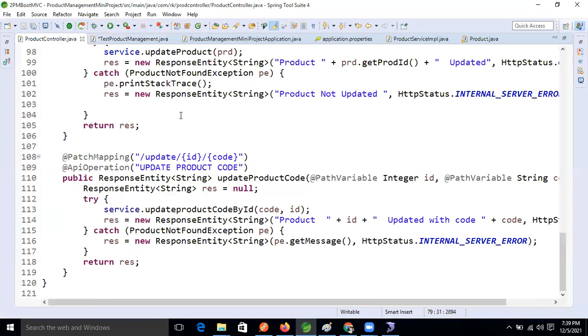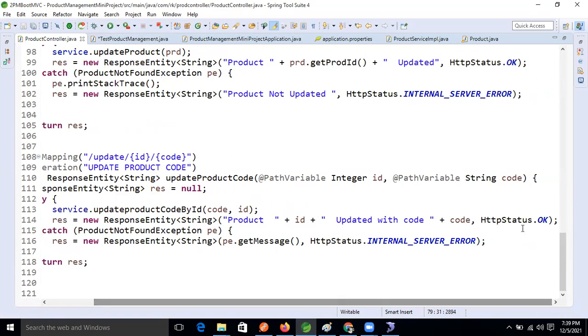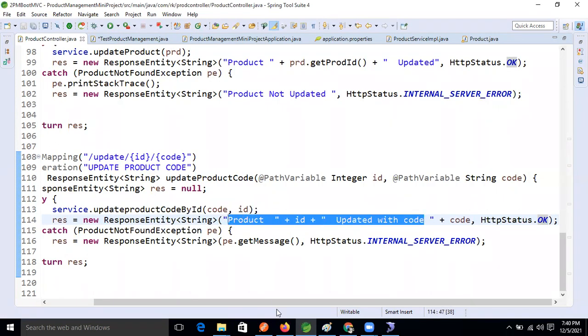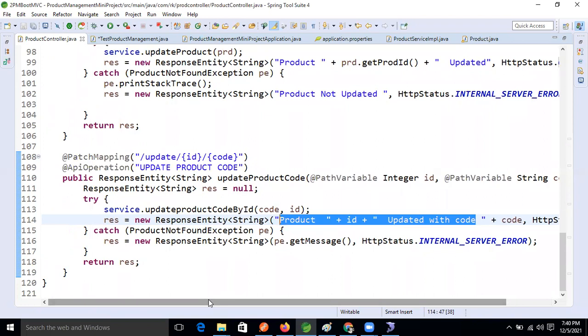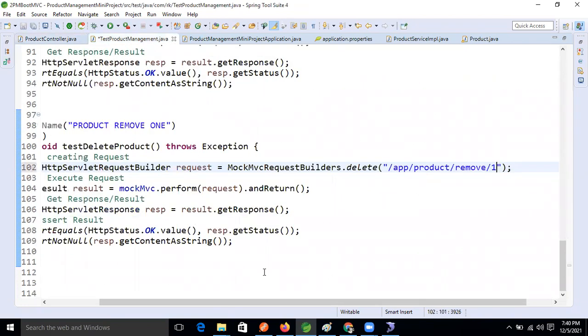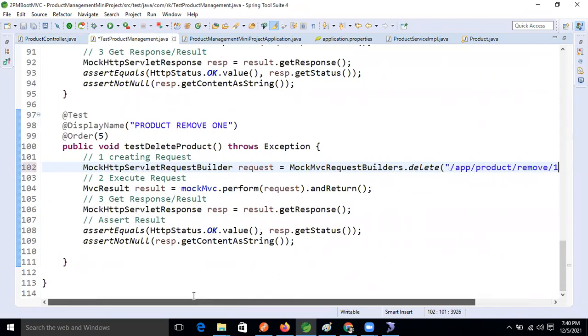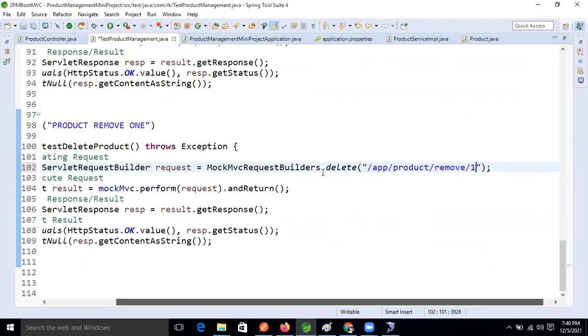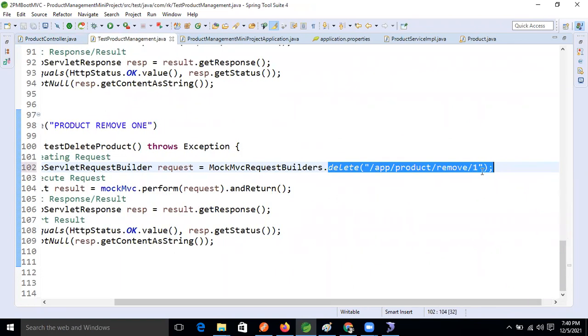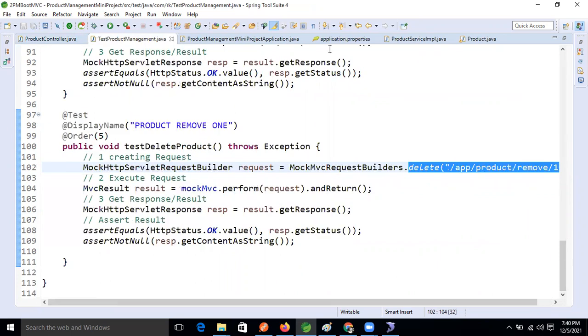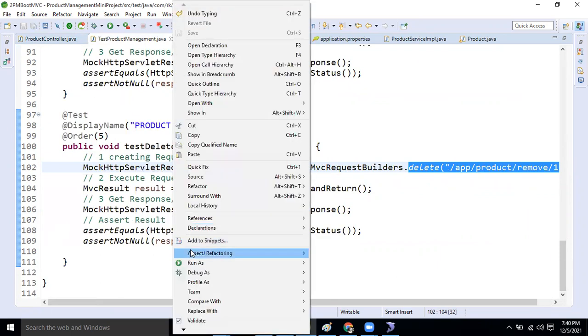So come inside that controller. This is the update operation, right? In the update, we are getting these ID numbers, right? Fine. Now all the other things are okay, the other thing is the same, we just need to change this area, this one only, right? So now let's run this test case.